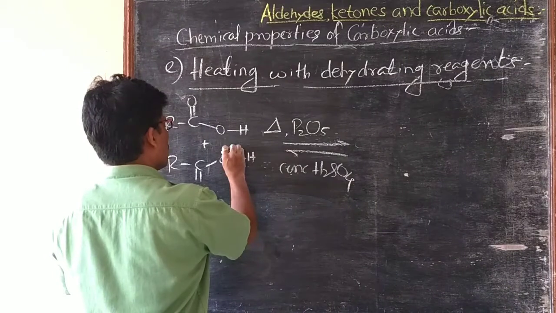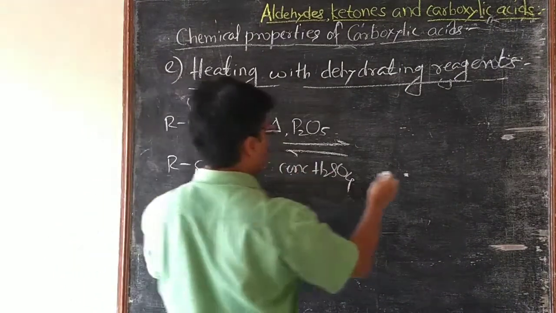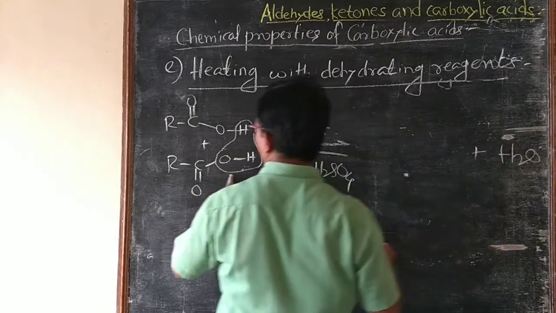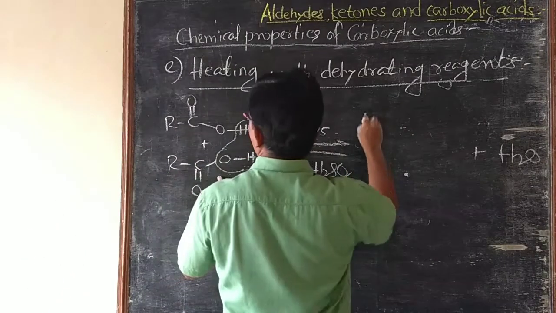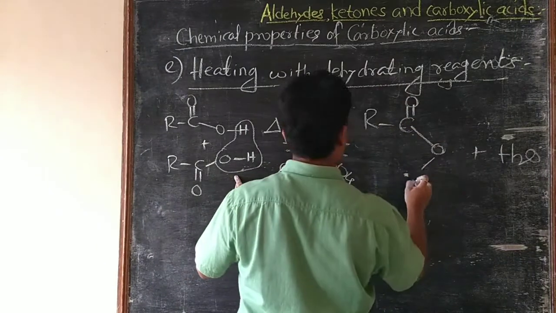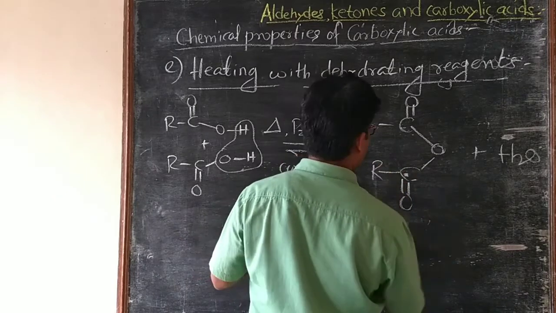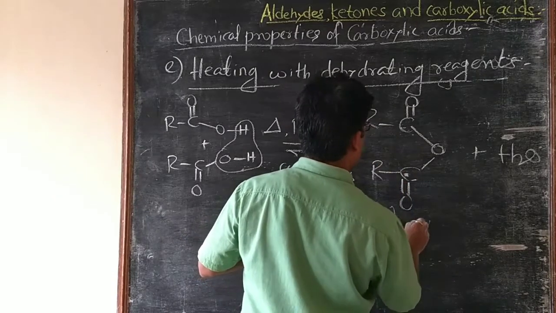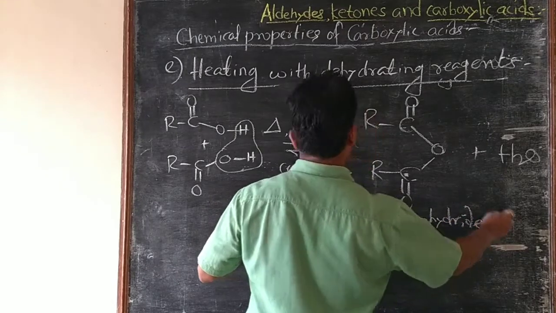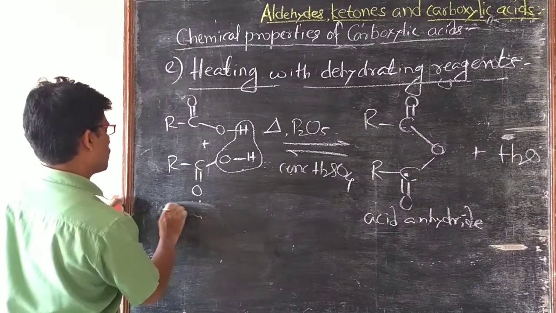Here OH and this H combine to form H2O, and the remaining part, that is R C double bond O, O, C double bond O, and R, is the acid anhydride, and it is from carboxylic acid.